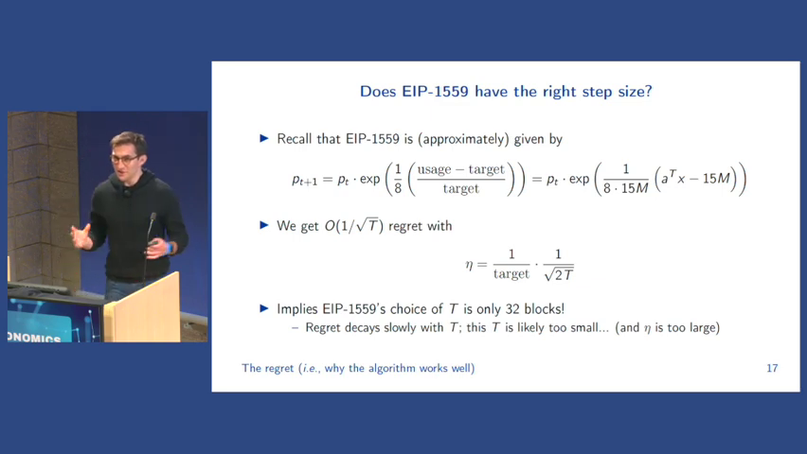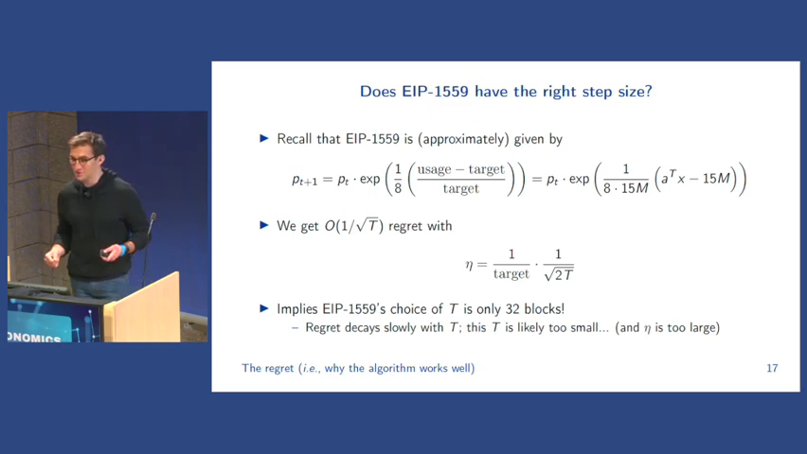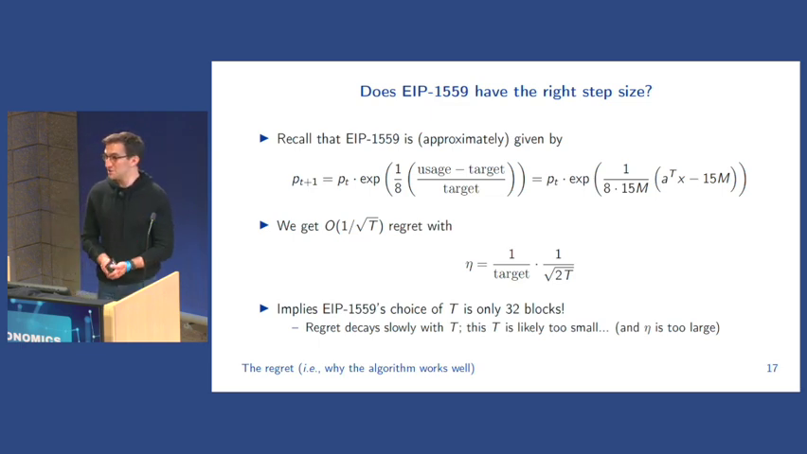So if we compare these two things, this implies that 1559's choice of t, of the time window it considers, is only about 32 blocks, which is like 6.5 minutes or so. Because regret decays slowly with capital T, I would posit that this t is likely too small of a time window to consider, if you want this to actually be low regret, because it decays as 1 over the square root, which would then imply that eta, that coefficient, is going to be too large.